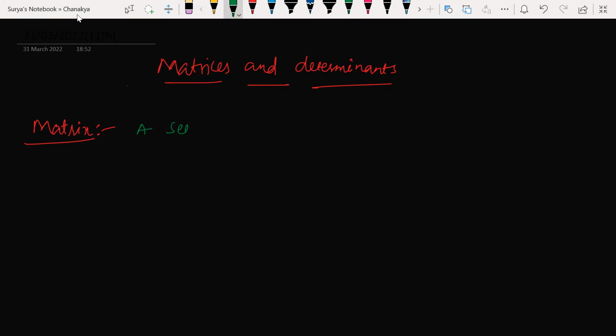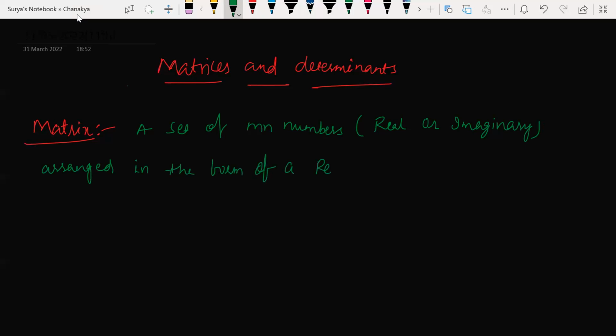A set of mn numbers. It could be any type of number, real or imaginary, arranged in the form of a rectangular array.